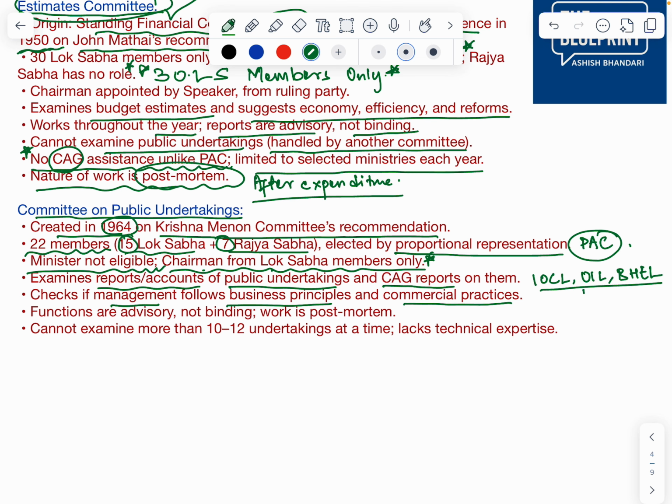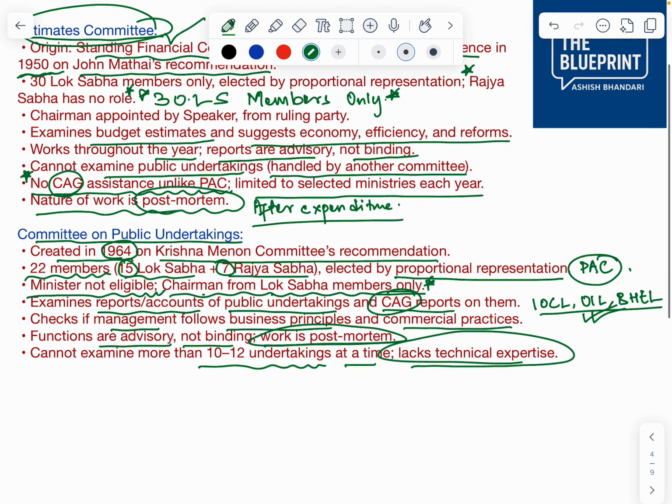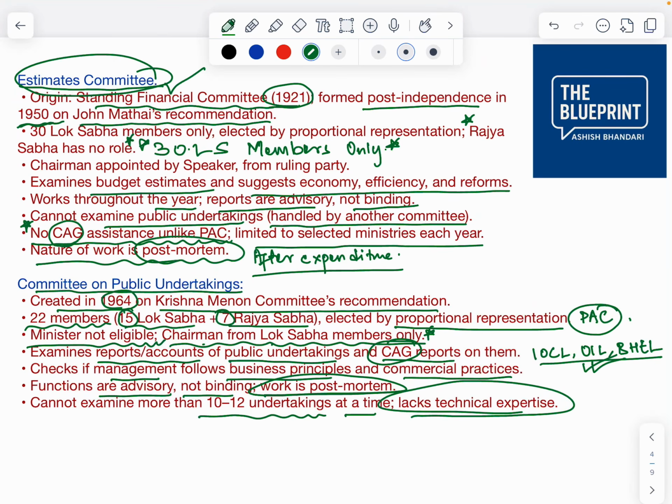So the finances are reviewed by the Committee on Public Undertakings, and CAG reports on public undertakings are also reviewed. Functions are merely advisory like other committees, not binding, and the work is post-mortem. It cannot examine more than 10 to 12 undertakings at a time and lacks technical expertise, because they are members of parliament and mostly lack technical expertise. Okay, because we have to know about the company, the finances.